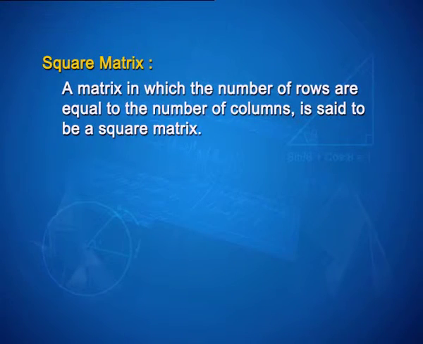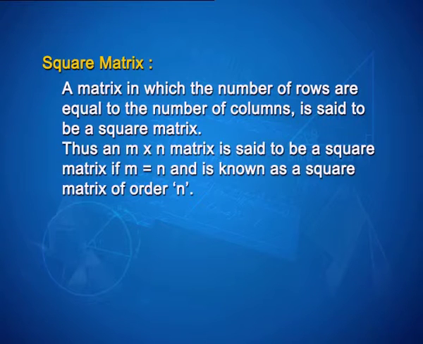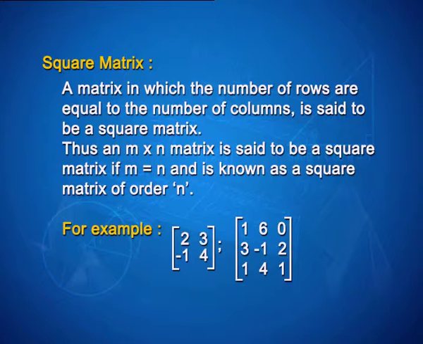What is a square matrix? A matrix in which the number of rows is equal to the number of columns is said to be a square matrix. Thus, an m by n matrix is said to be a square matrix if m is equal to n, and is known as a square matrix of order n. For example, [2, 3; -1, 4] and [1, 6, 0; 3, -1, 2; 1, 4, 1] are two square matrices of order 2 by 2 and 3 by 3.